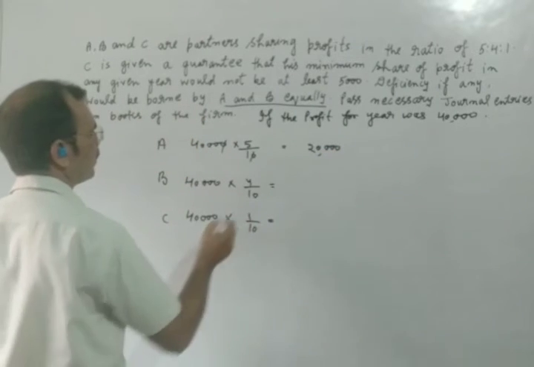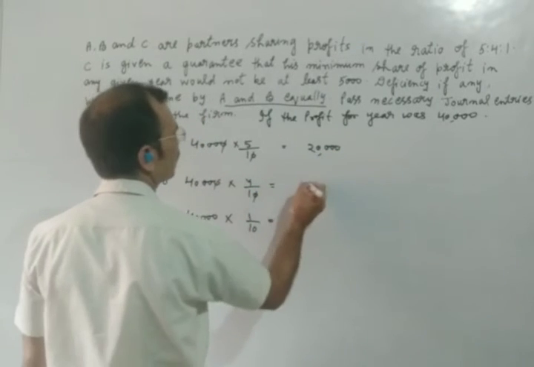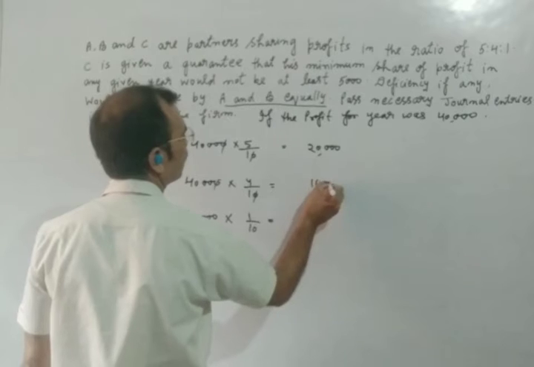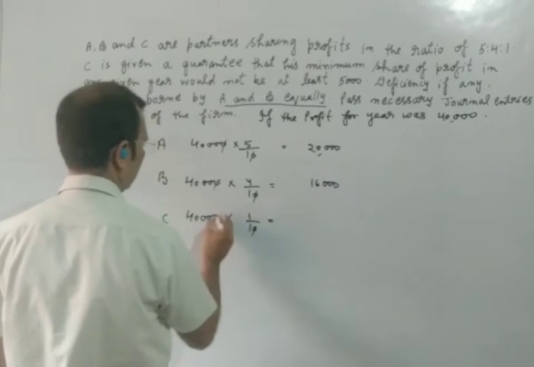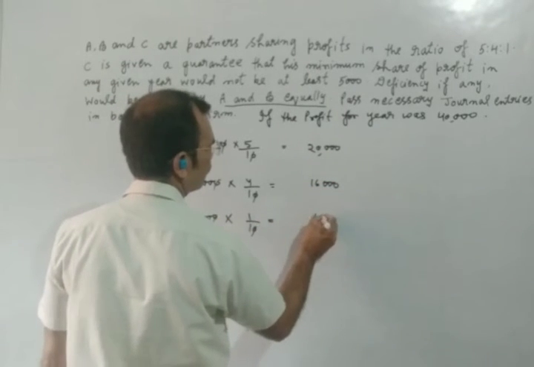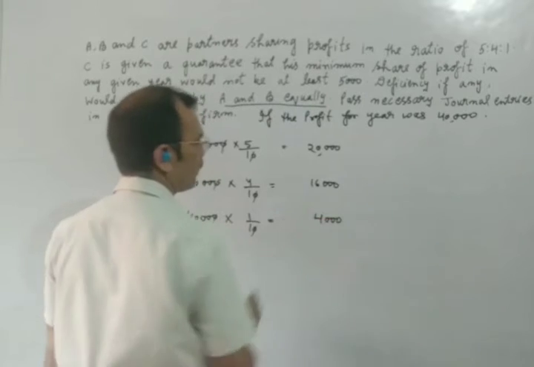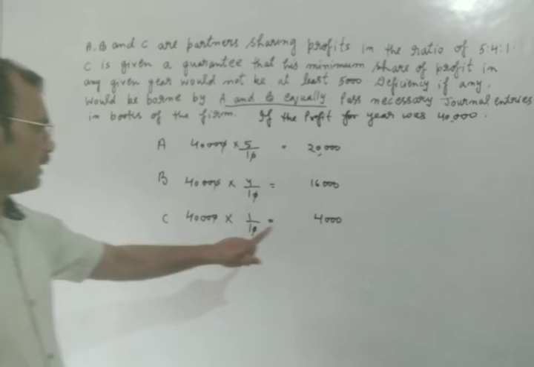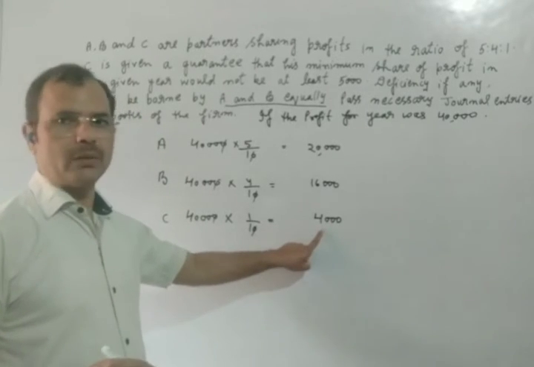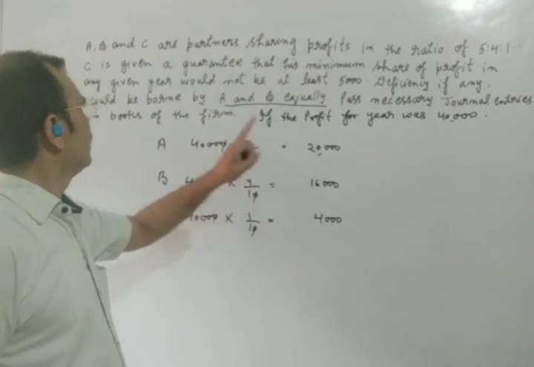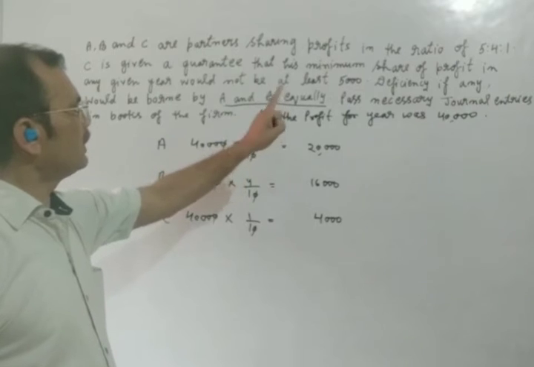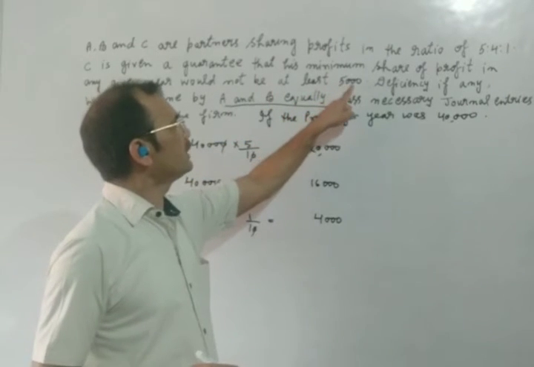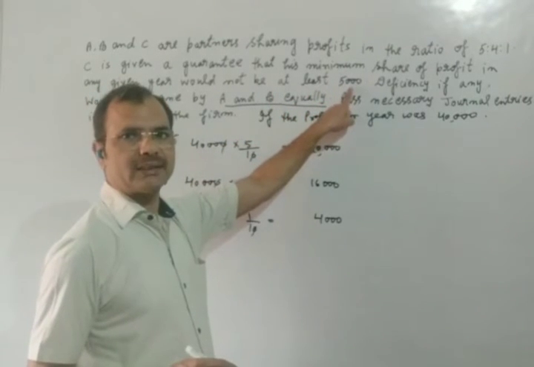$20,000, $16,000 and $4,000. Now you are seeing that partner C is receiving the profit of 4,000, while he was given a guarantee of rupees 5,000 at least.